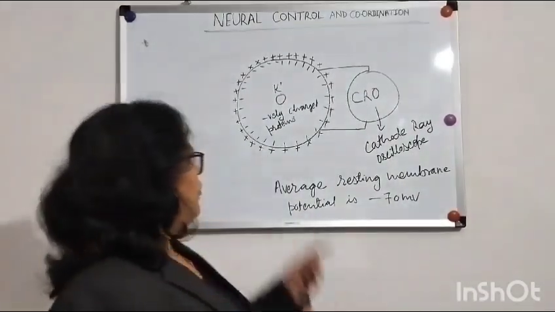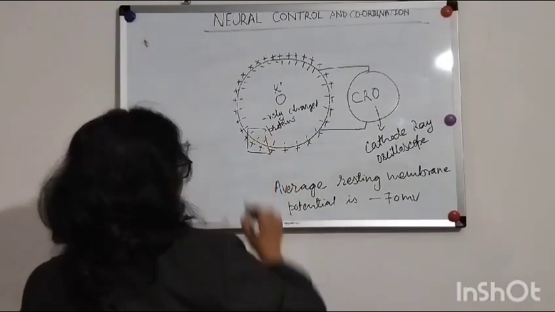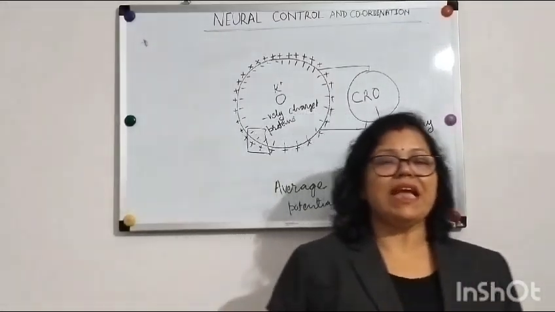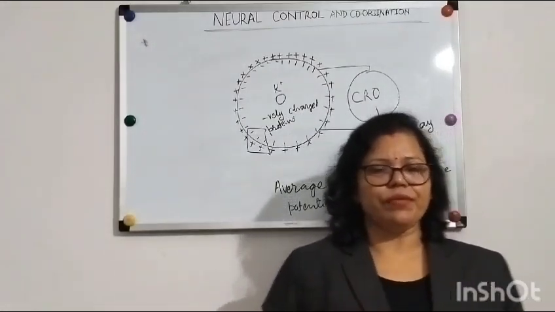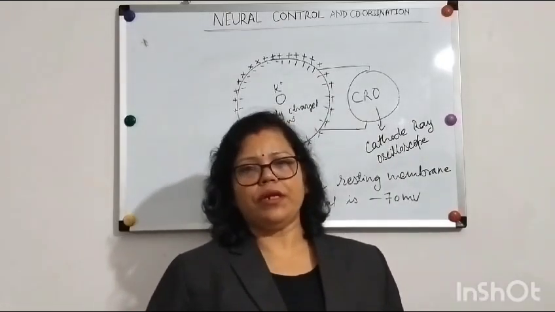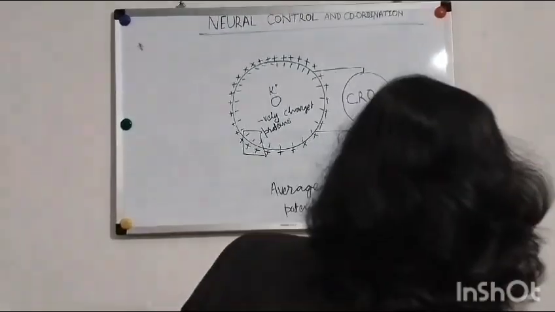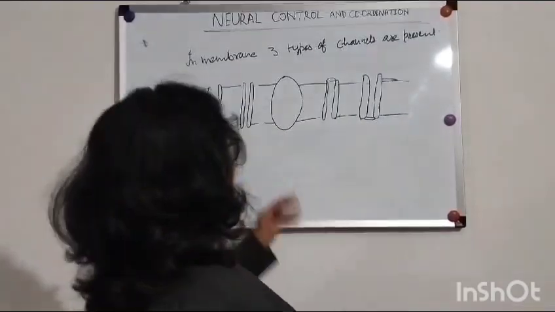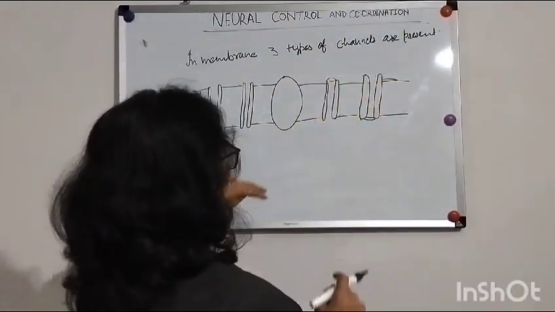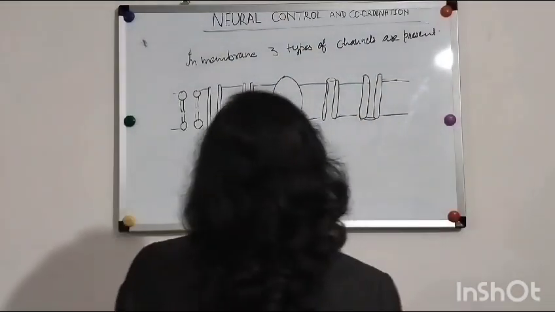Now, suppose we cut this portion of the membrane, we can see that this membrane has different channels. Three different types of channels you can see on the membrane, or axolemma. When we see the membrane of the nerve fiber, we come to know that it has three channels.